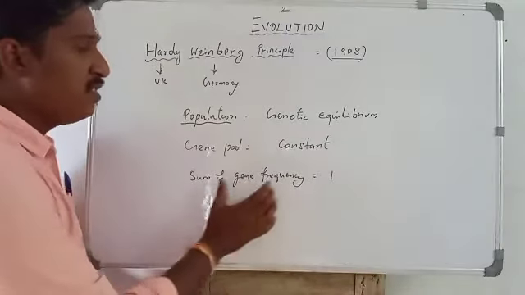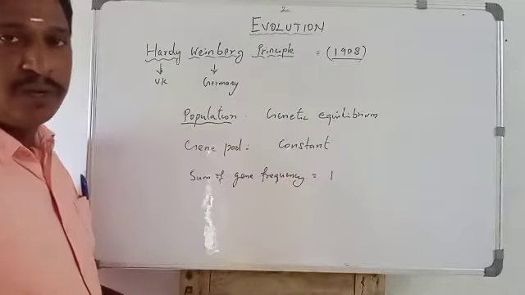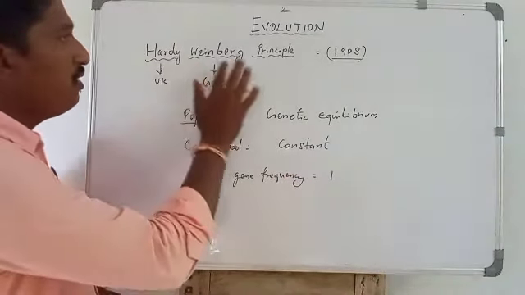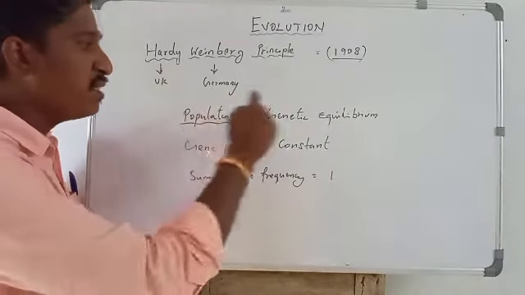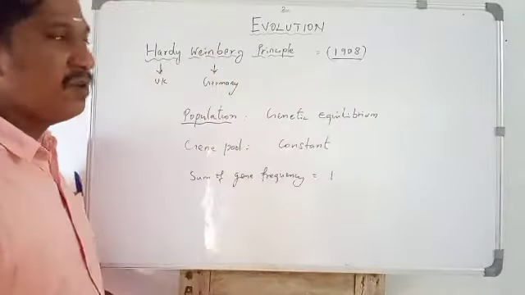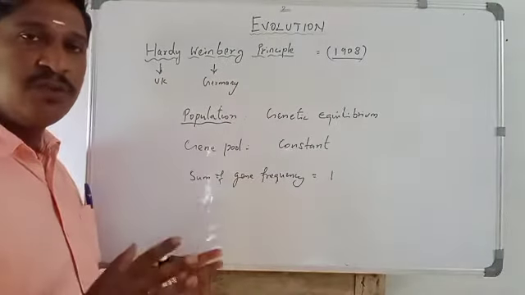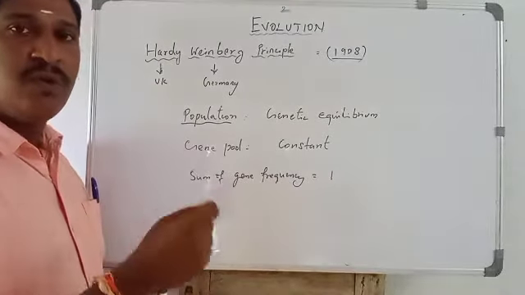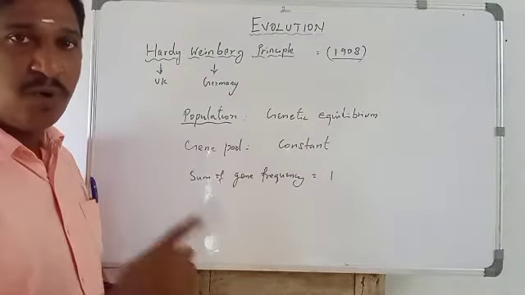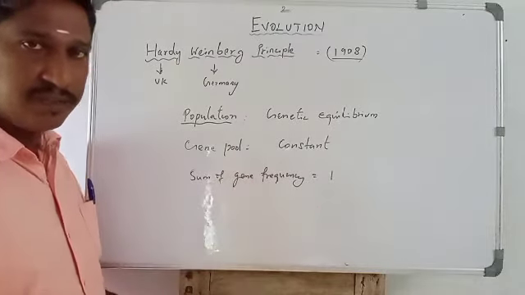The sum of gene frequencies is equal to 1. So this is called the Hardy-Weinberg principle. When the population is in genetic equilibrium or Hardy-Weinberg equilibrium, there are no changes in gene frequencies or genetic makeup. So there is no evolution in that population over many generations.